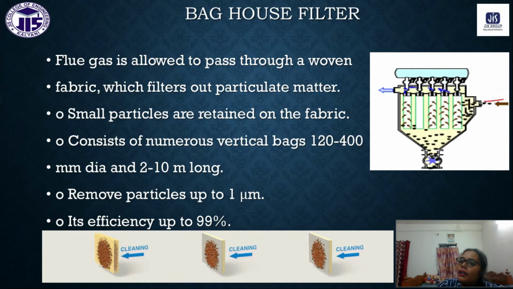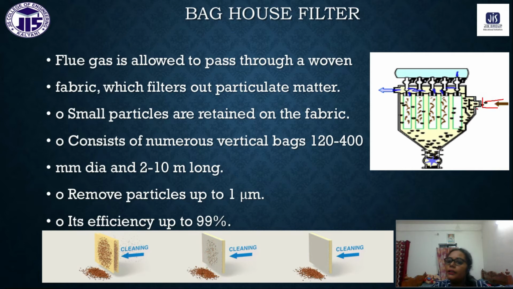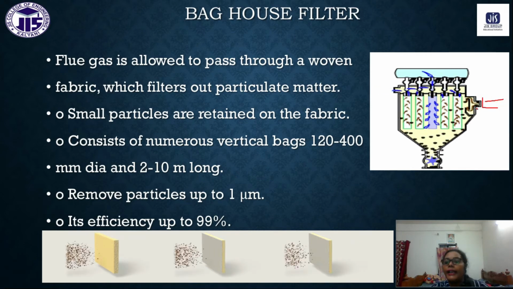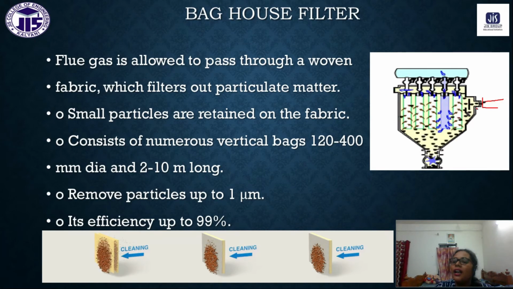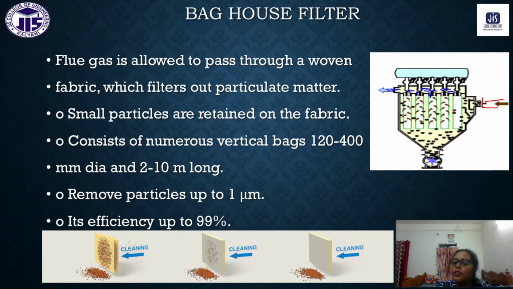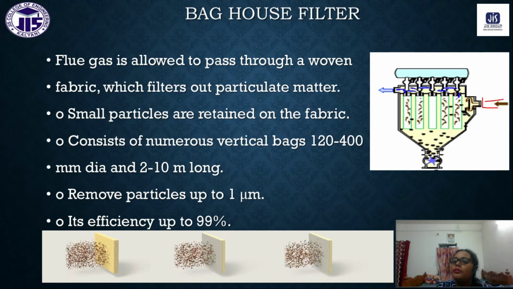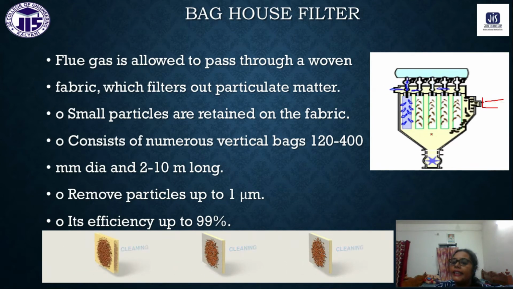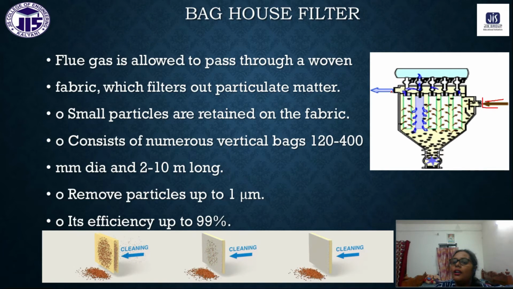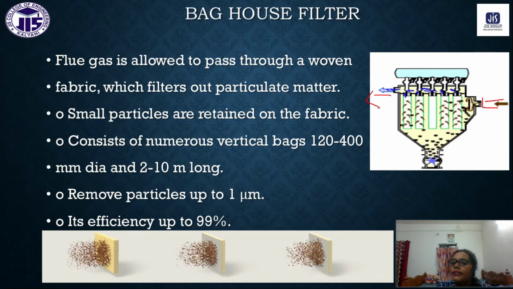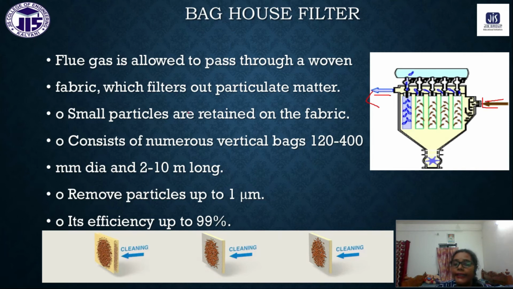While the air passes through, it carries large particles and some pollutants. All these pollutants get stuck in the bag filters in this chamber, and from the outlet we get clean air.